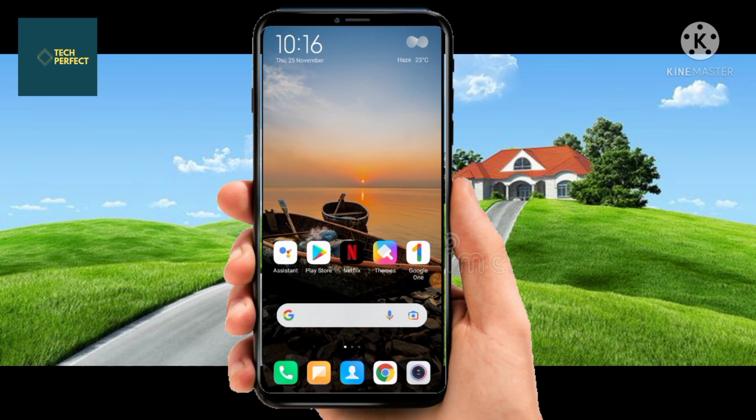Today in this video, I'll show you how to recover deleted text messages on Android phone. Many times our important messages are deleted. So today I'll show you how to get the message back.